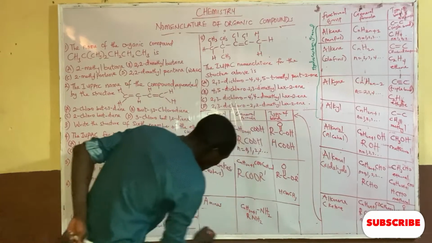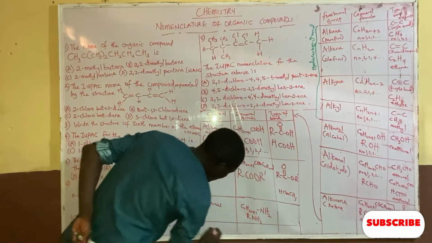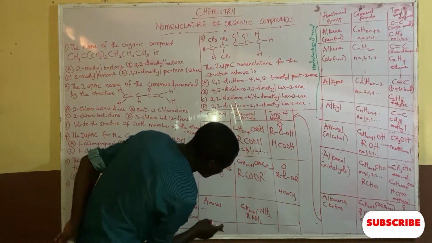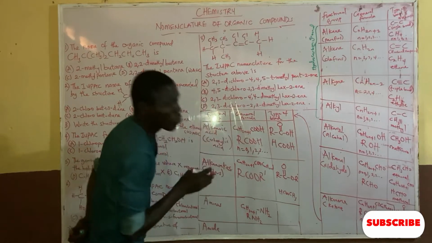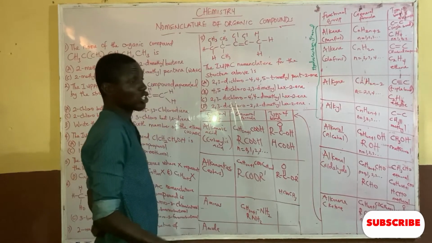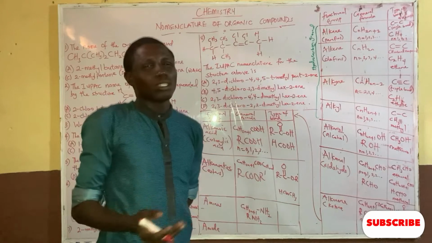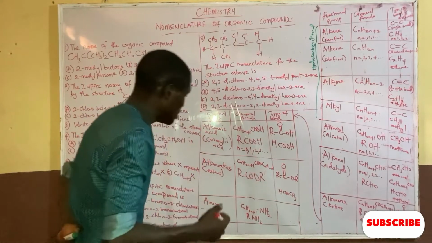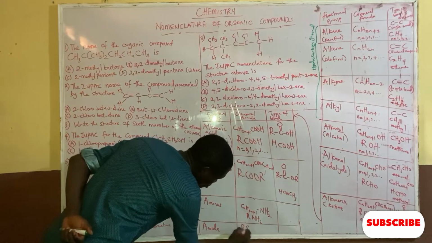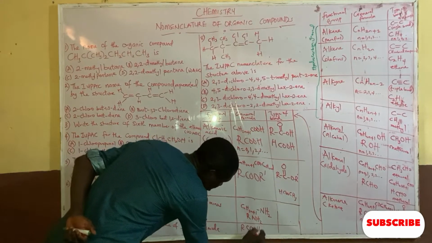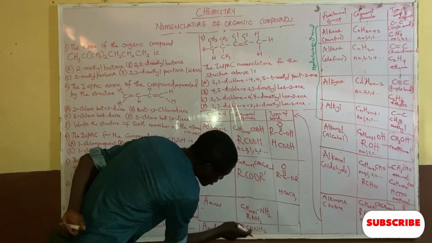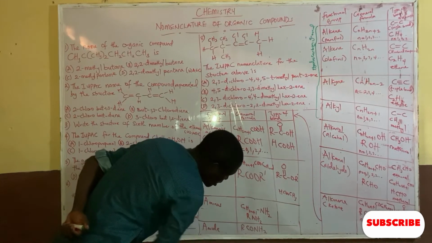They have amine and we have the last one, amide. I'm just giving you this so that you should be aware that we still have another group of organic compounds called amines and amide. They usually ask about the reaction or names, the IUPAC name, in most cases. Now the amide has RCONH2. It means that it has carbonyl and NH2.